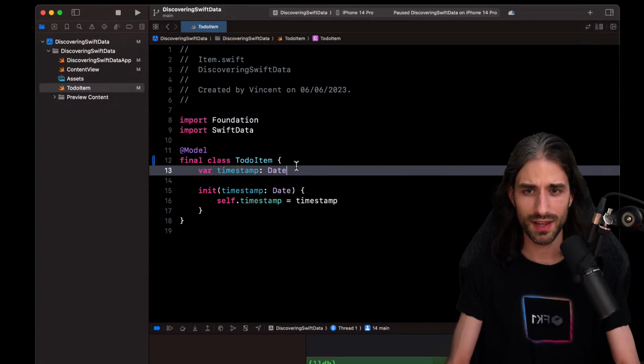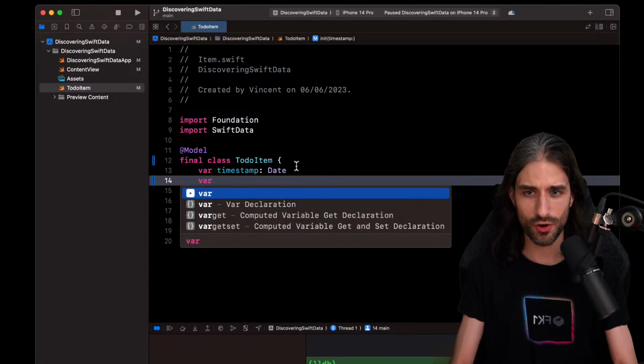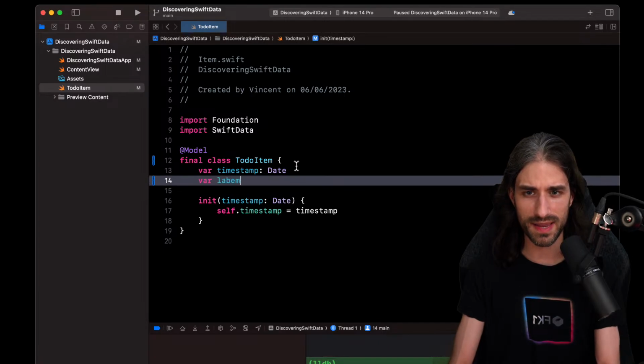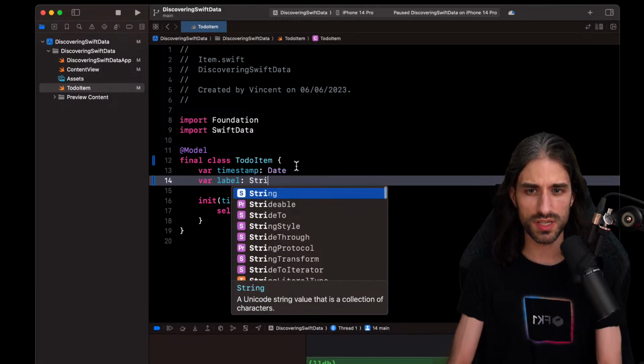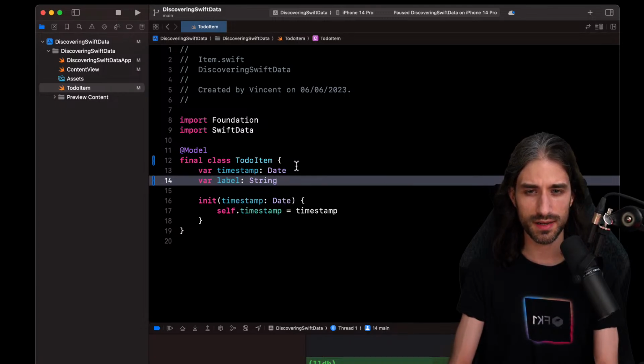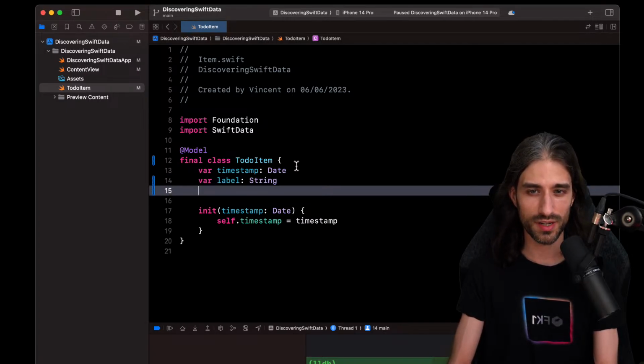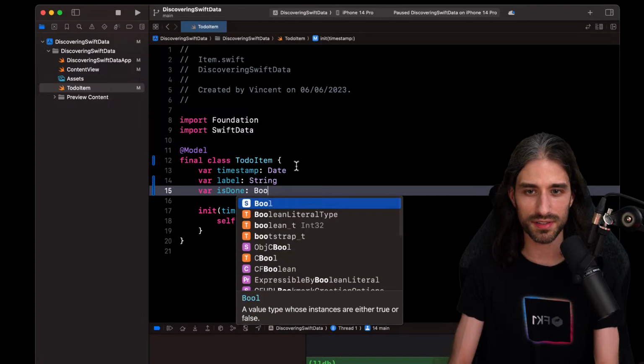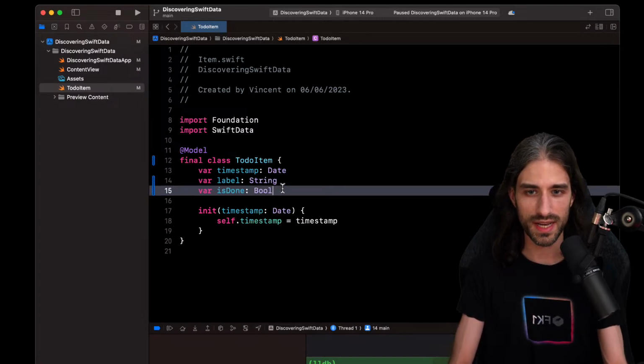Now I'm going to add a few new properties. So I will have a label, which will be a string. I'm taking inspiration from the Apple Reminders app, even though arguably there are not that many different ways to do your basic to-do app. So you need a label and you need an isDone property, which will be a Boolean.